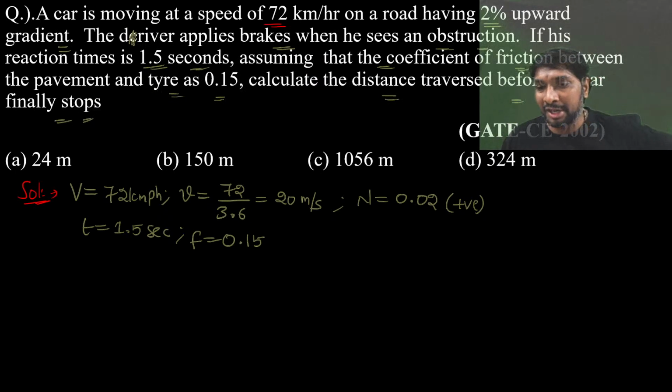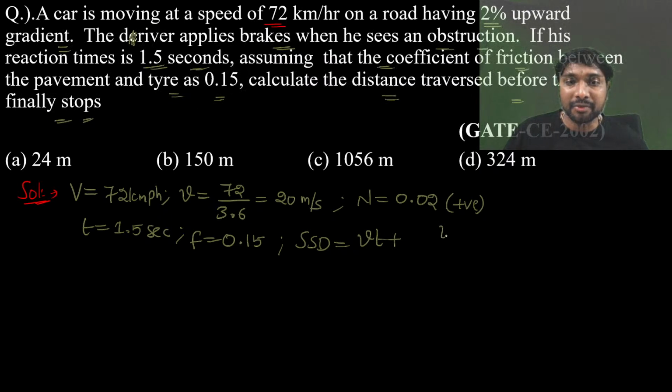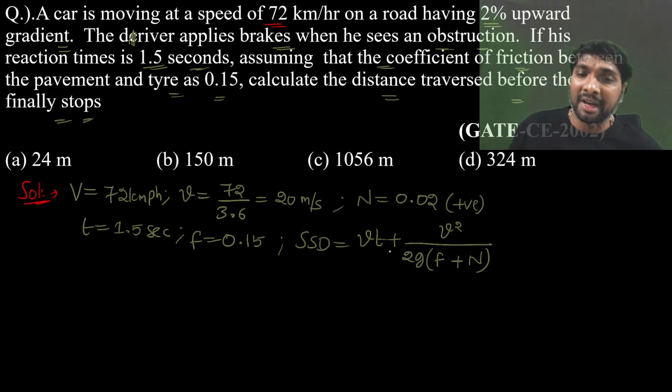Before your car comes to a stop, what is the distance traveled? So that is SSD equal to Vt plus V square by 2g(f plus n). Brake efficiency is not given, so you assume 100% brake efficiency and no need to consider that. Only f plus n will come into the picture here.